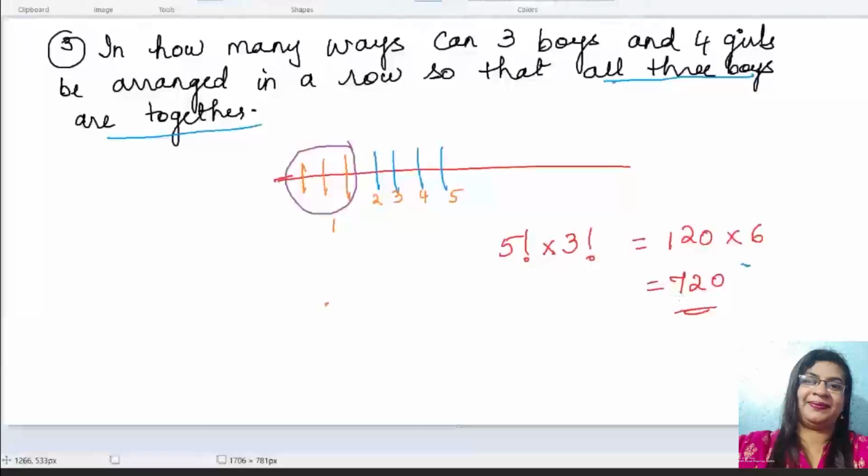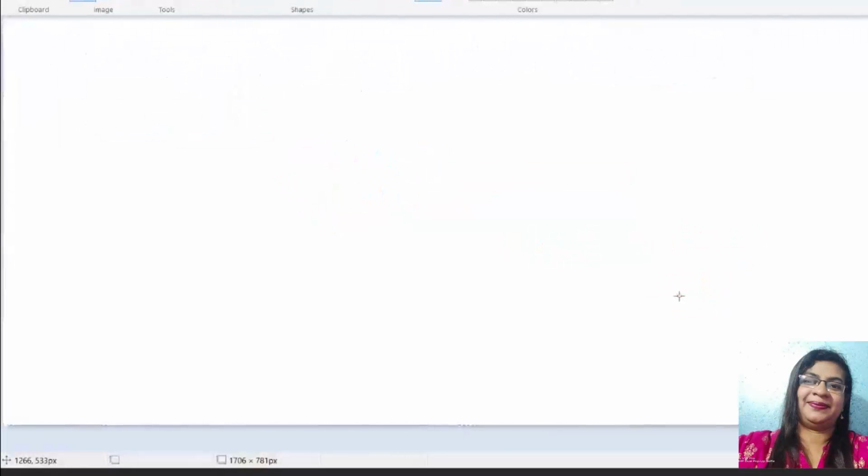Now start writing the numbers. How many numbers are you going to get now? Just check how many arrangements you have to do. Here it is 1, 2, 3, 4, 5. So how many types of arrangements are possible? First, I got 5 numbers, so it is 5 factorial, into, go inside the packet. There are 3 different boys, 3 different people, so arrange them inside only. How many arrangements are possible? That is 3 factorial.